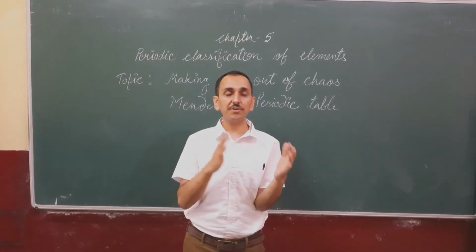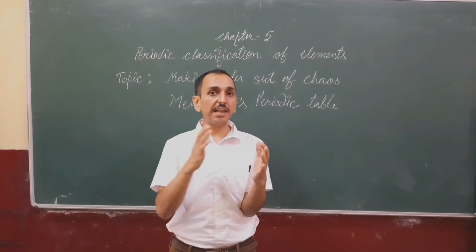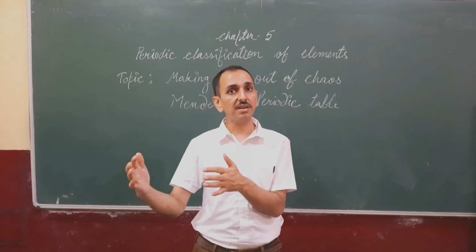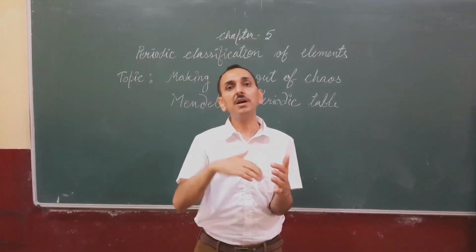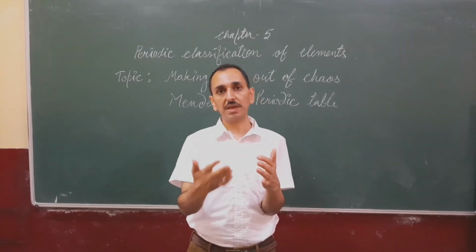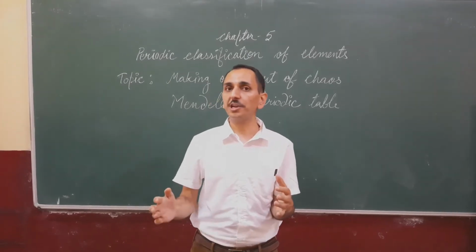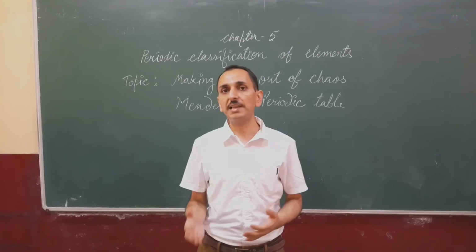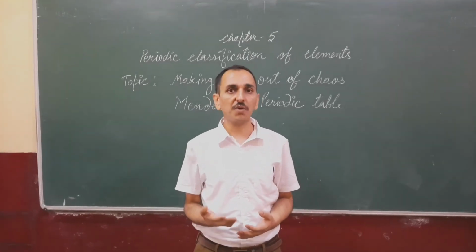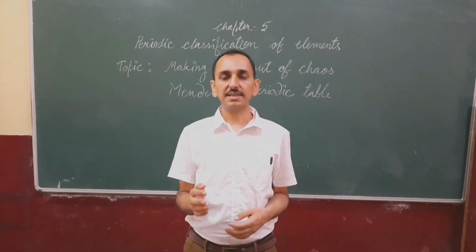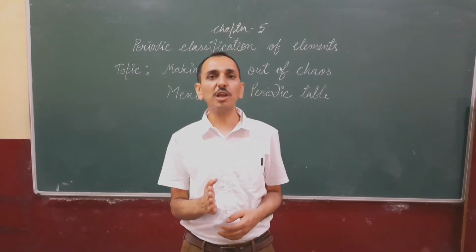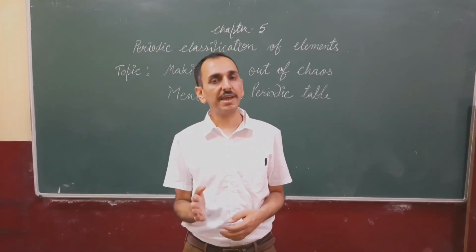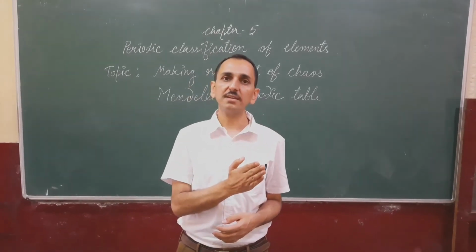Means there is a definite pattern after which certain elements were repeated again and again, whose properties matched with other elements. On this basis, he formulated Mendeleev's periodic law, which states that properties of elements are periodic functions of their atomic masses. Mendeleev's periodic table consists of vertical columns called groups and horizontal rows known as periods.